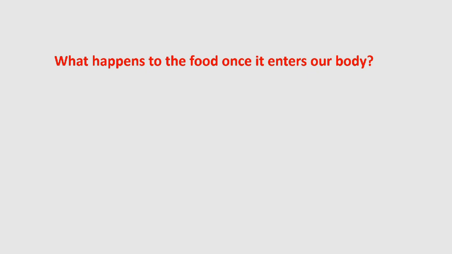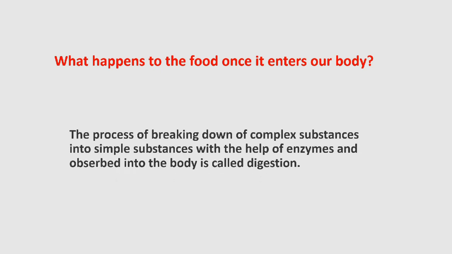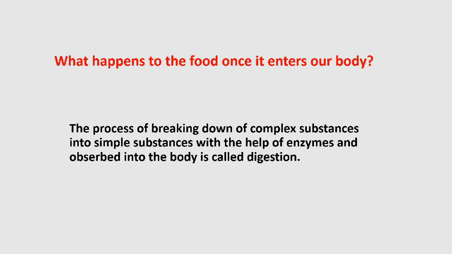To convert them, many processes are needed. In this class, we are going to study in detail. The process of breaking down complex substances into simple substances with the help of enzymes, and absorbing them into the body, is called digestion.